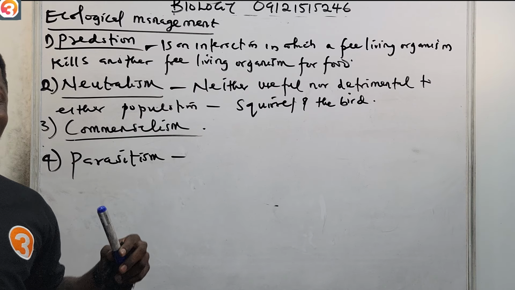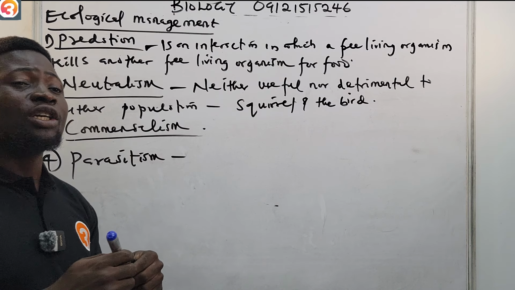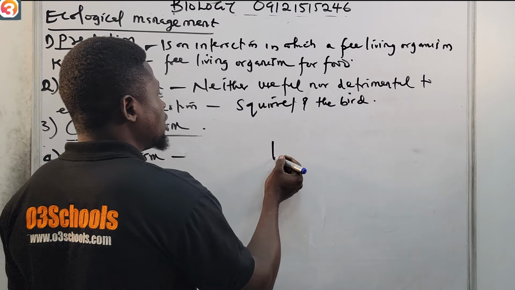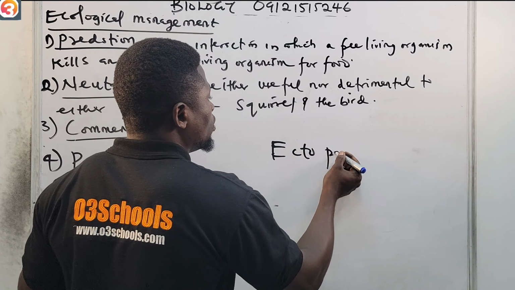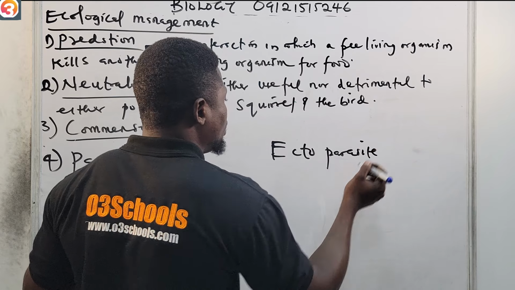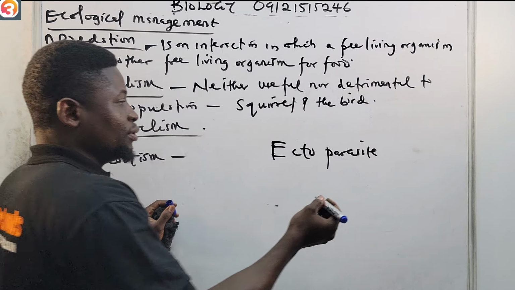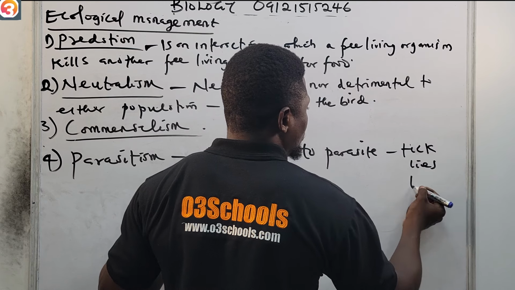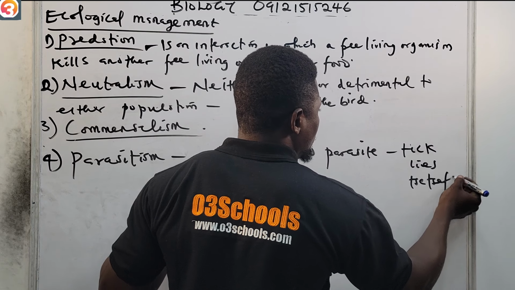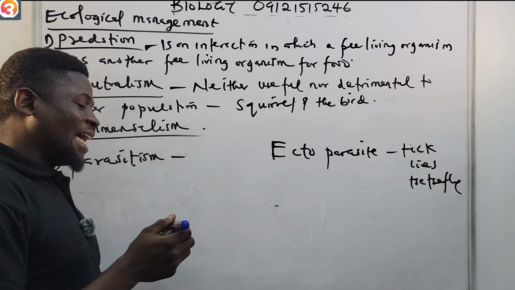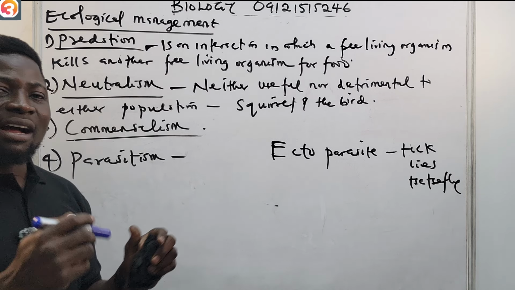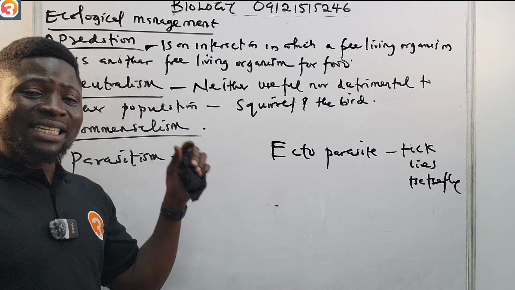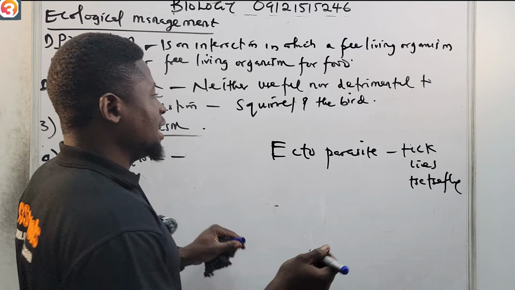Some parasites live outside the body of the host. Those ones are the ones we call ectoparasites. For example, you have your tick, your lice, your fly. All these are ectoparasites. They live outside the body. While the ones that live inside, that live within, that one we call what?